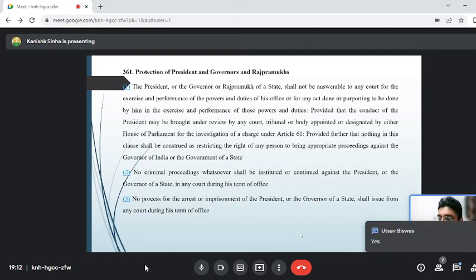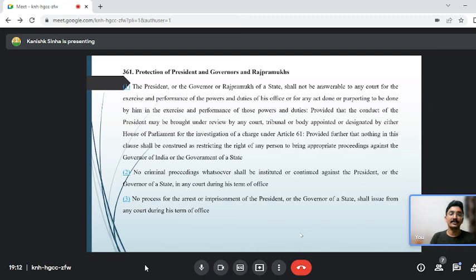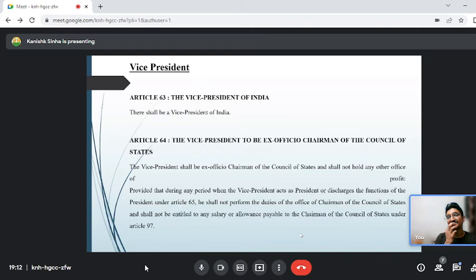At any point of time, if you have any doubt, let me know, guys. Okay, so we are done with the president. Now coming to the Vice President of India, it is very short. Nothing much we have to do there. Article 63 says that there shall be a Vice President of India. This is important: the Vice President of India will be the ex officio chairman of the Council of State and shall not hold any office of profit. Office of profit we have already discussed, that is the Jaya Bachchan case, the Pranab Mukherjee case. He will be the ex officio chairman of the Council of State.